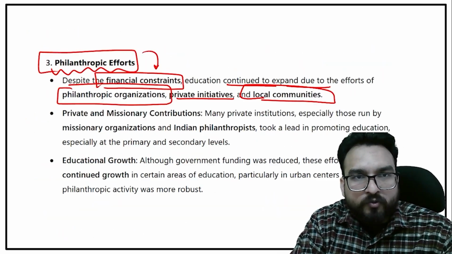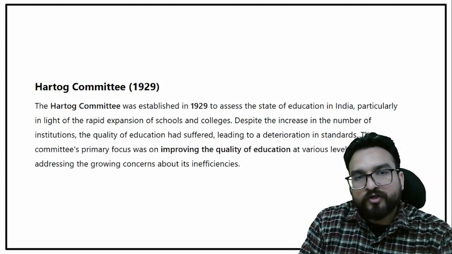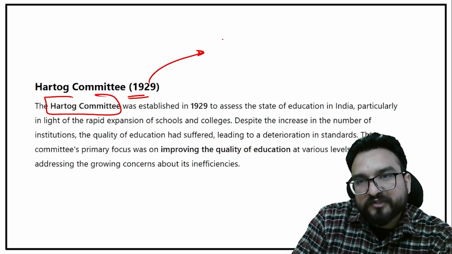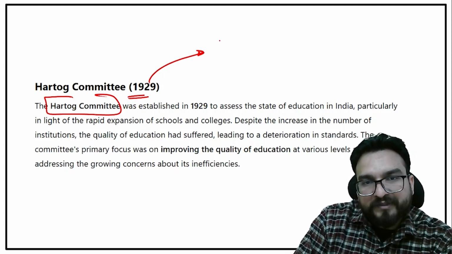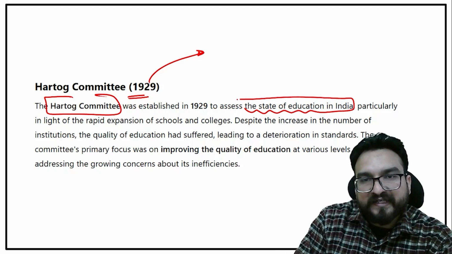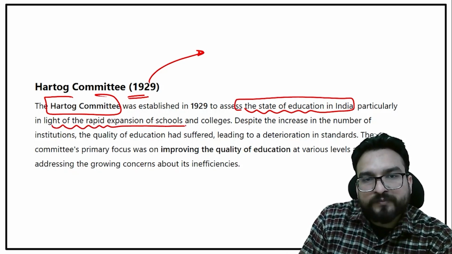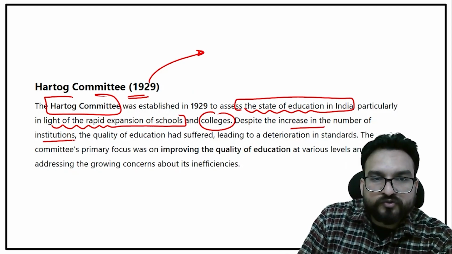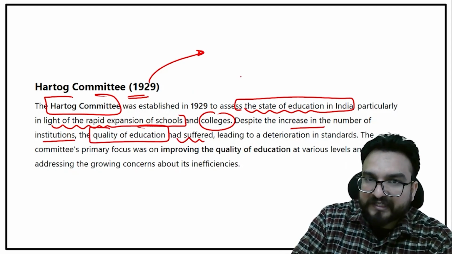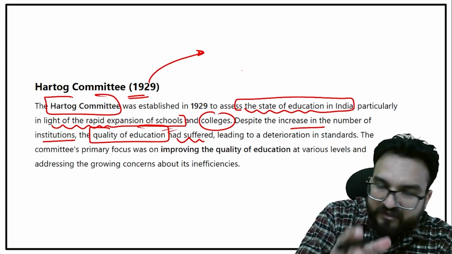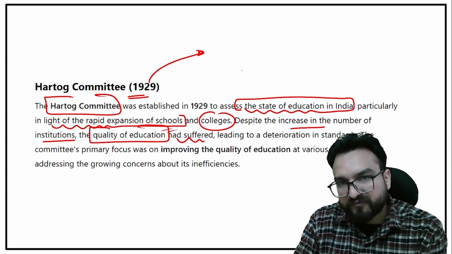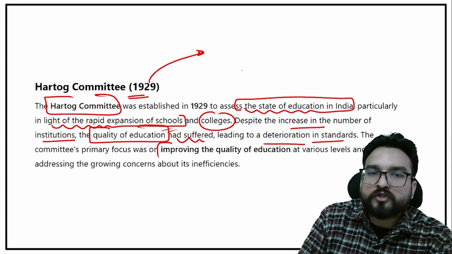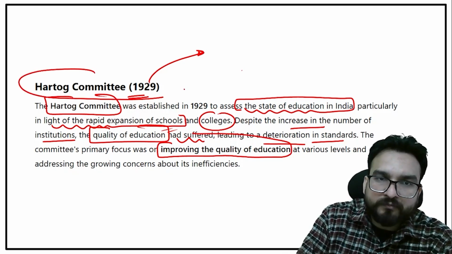I'll directly tell you about the Hartog Committee now. The Hartog Committee was set up in 1929, and 1929 was the period of the Simon Commission also, if you remember. The Hartog Committee was set up to assess the state of education in India, particularly in light of the rapid expansion of schools and colleges at that point of time. Despite the increase in the number of institutions, the quality of education had suffered, and this point will come up everywhere you read about education. So it led to a deterioration in standards.